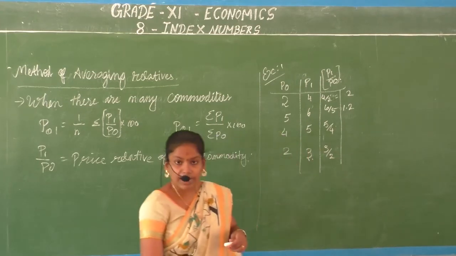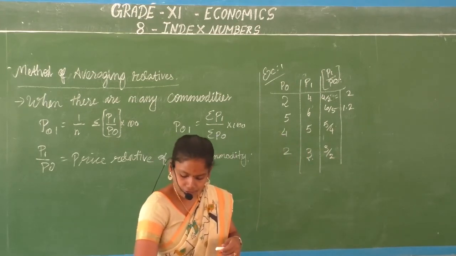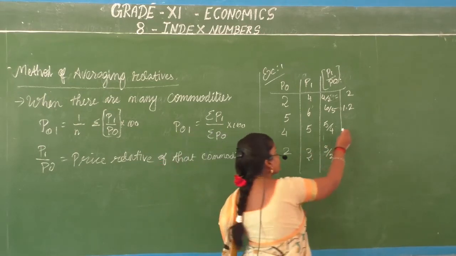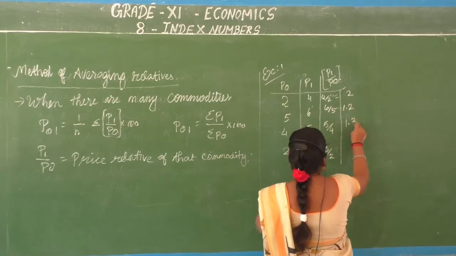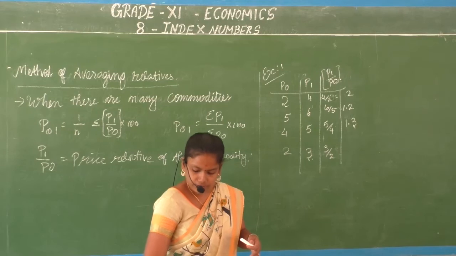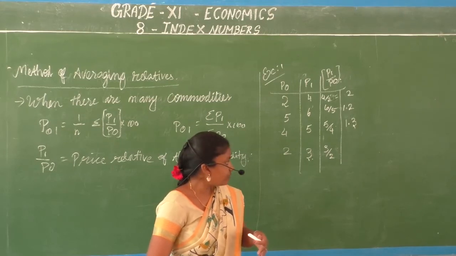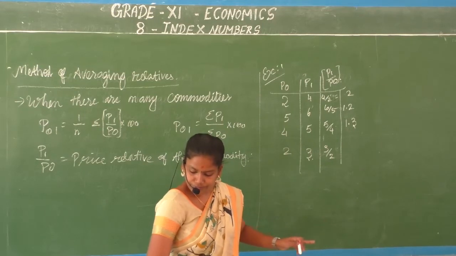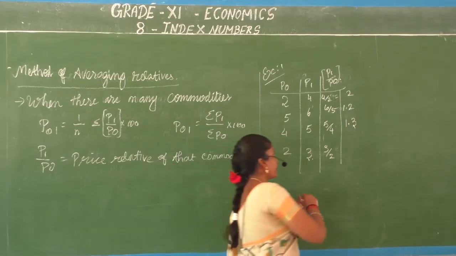Then you have 5 by 4. You have 5 divided by 4, which is 1.25. Let us take it as 1.3, or it's okay if you take 1.25. Then you have 3 by 2. 1.5, yeah.